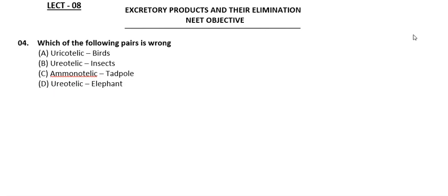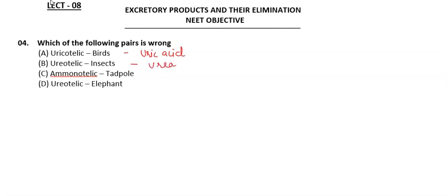So we can see here, we have uricotelic. We know uricotelic means excretion in the form of uric acid. Then ureotelic means in the form of urea.